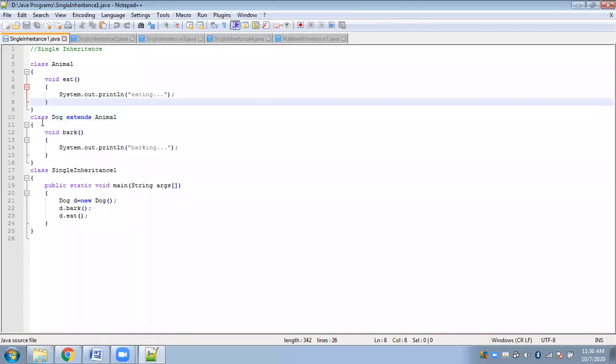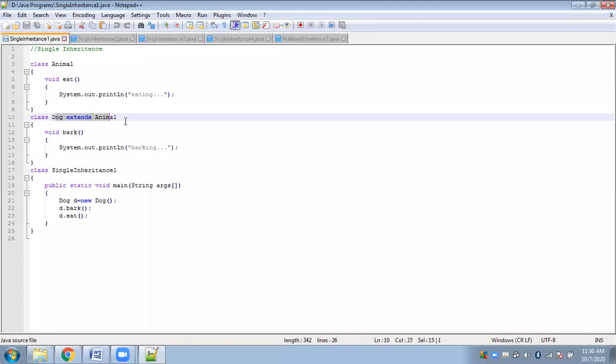Then we have another class, which is the dog class. Here we have a default access specifier, and this method is also default. We will discuss the specifiers in more detail; let us first understand this problem. So having the default class animal with a default method eat, this is the parent class. Then we have a child class. How can you say that this is a child class of animal?